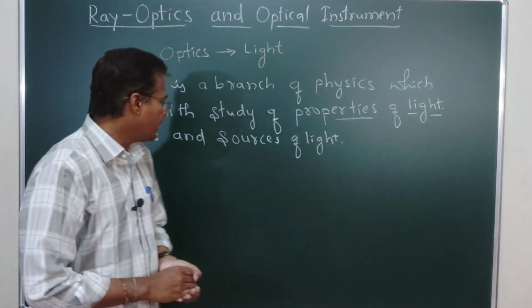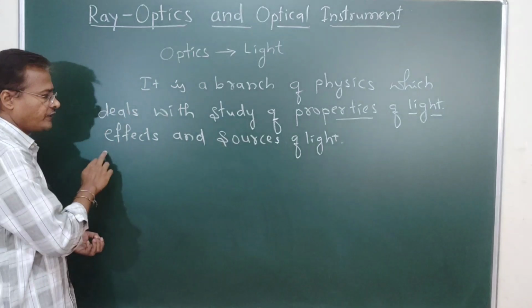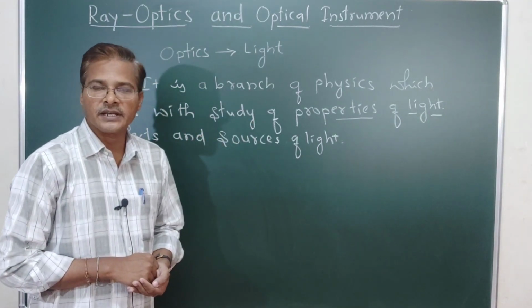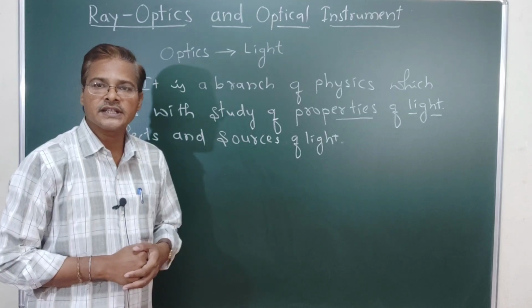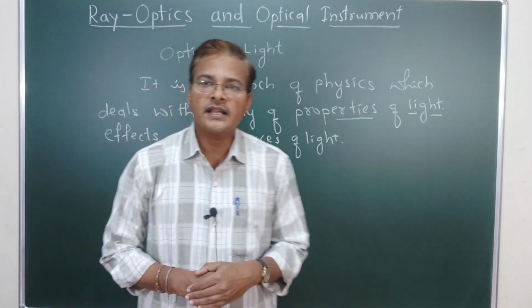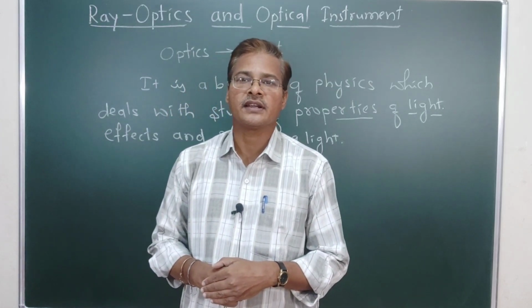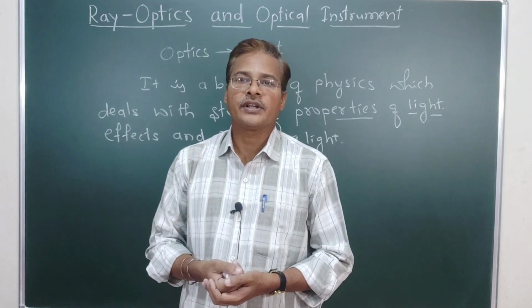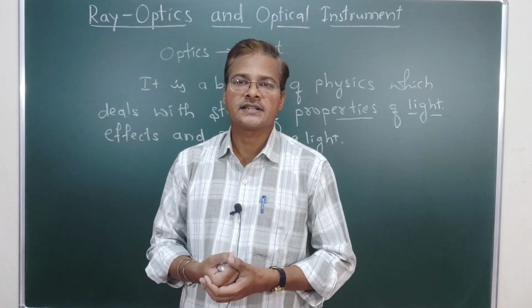Then we can see the effects of light and the sources of light. What effects are there? Some effects of light, and the sources of light. How are we getting light? For example, early morning sunrise and sunset.